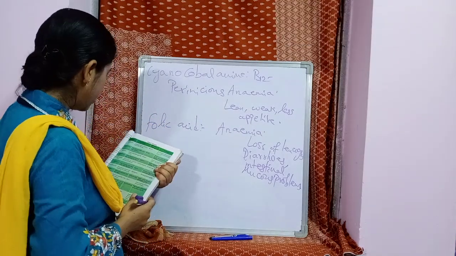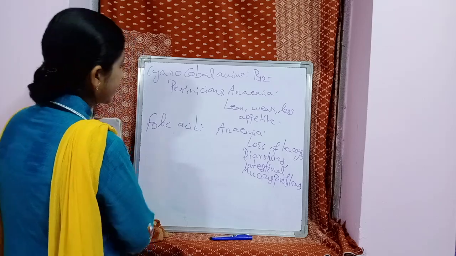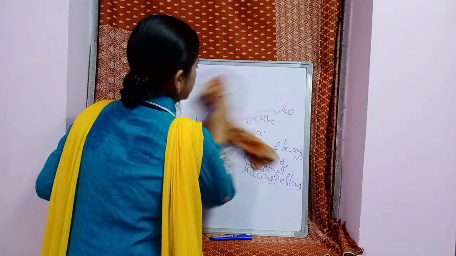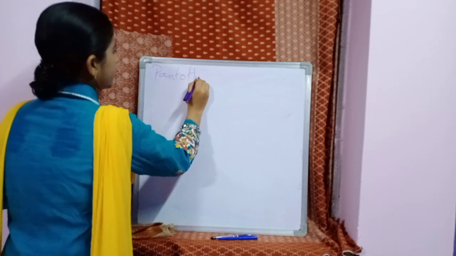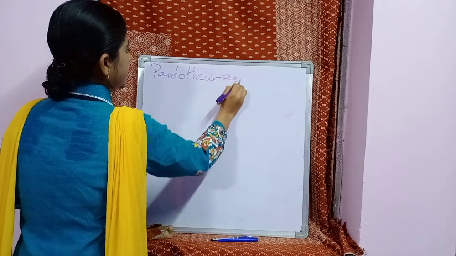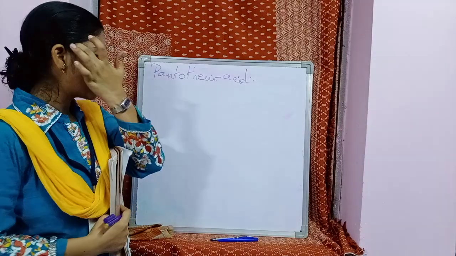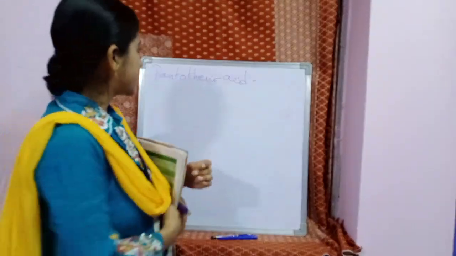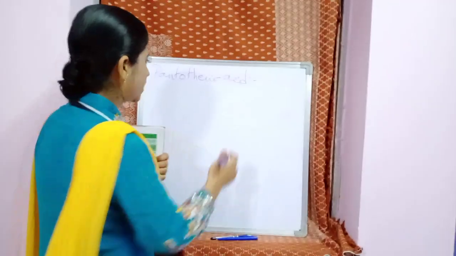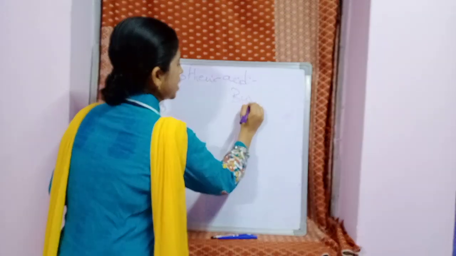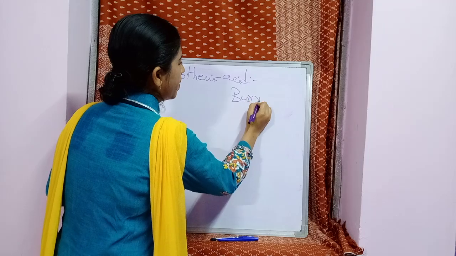Our next vitamin to discuss is pantothenic acid. So pantothenic acid is one more water soluble vitamin. If this is deficient in the body, the deficiency leads to burning feet.